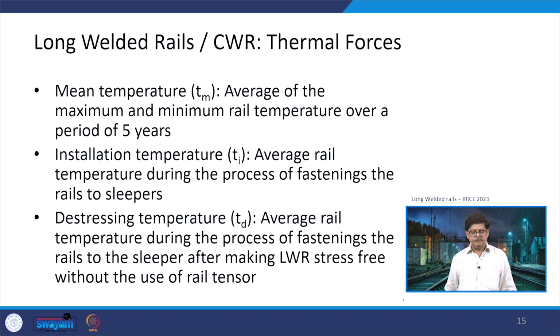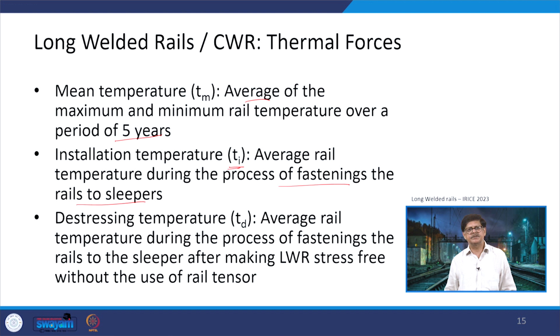Then there is a mean temperature. We already talked about this mean temperature, which is an average taken over a period of 5 years. Installation temperature is defined as Ti, which is the average rail temperature during the process of fastening the rail to sleepers. So, when this fastening of the rail to sleeper is going on, whatever the temperature is at that point of time is defined as the installation temperature.